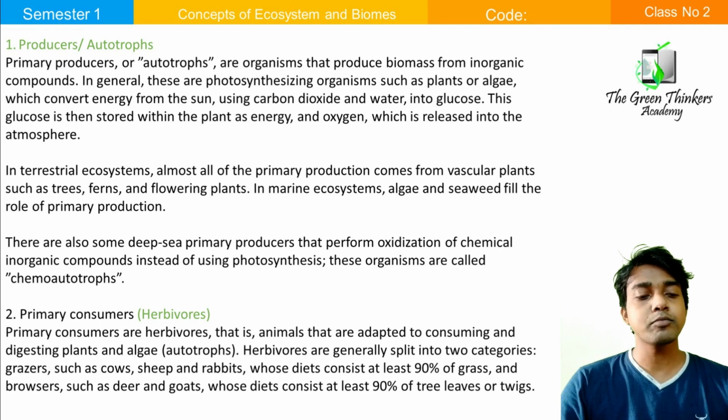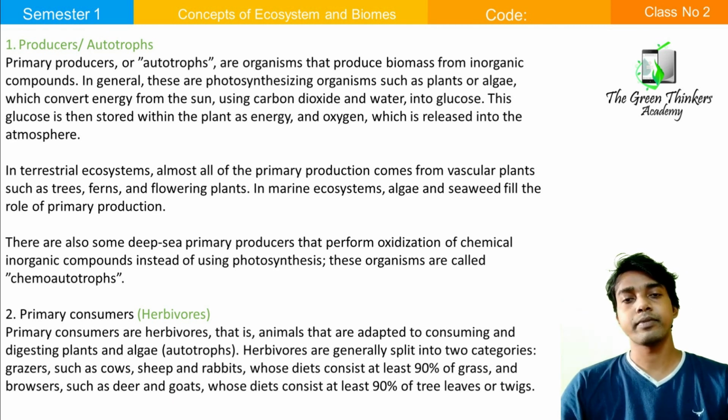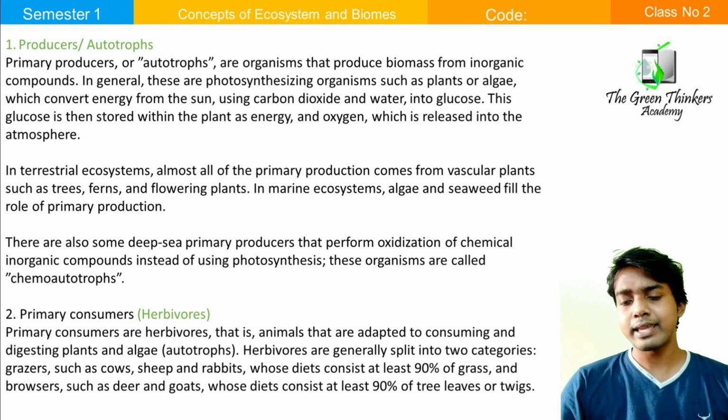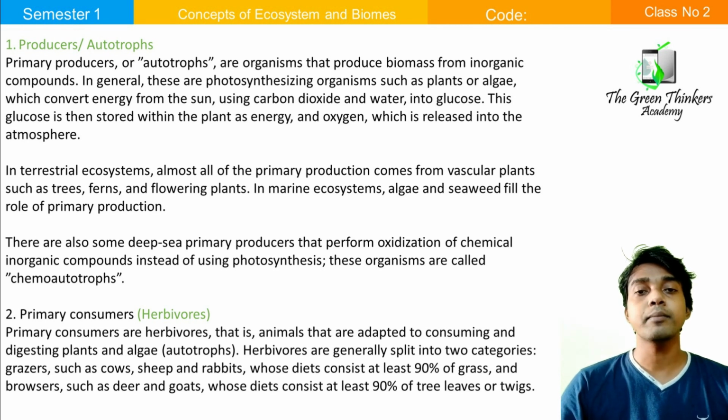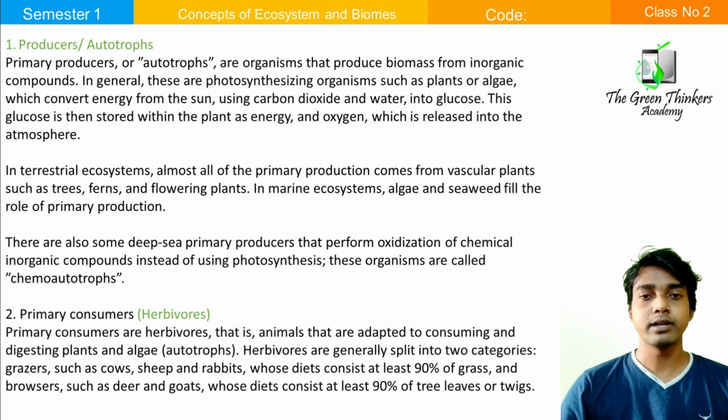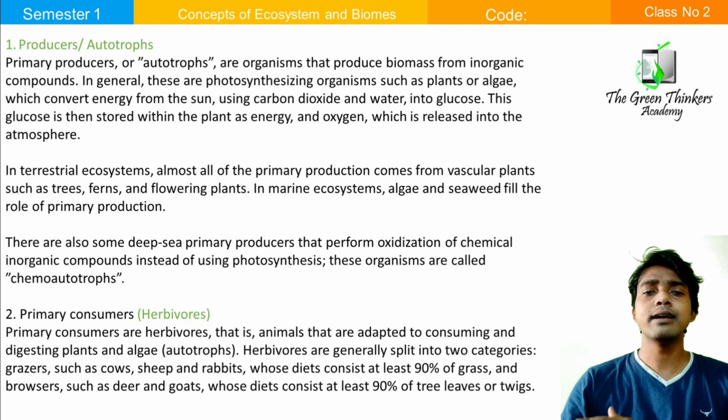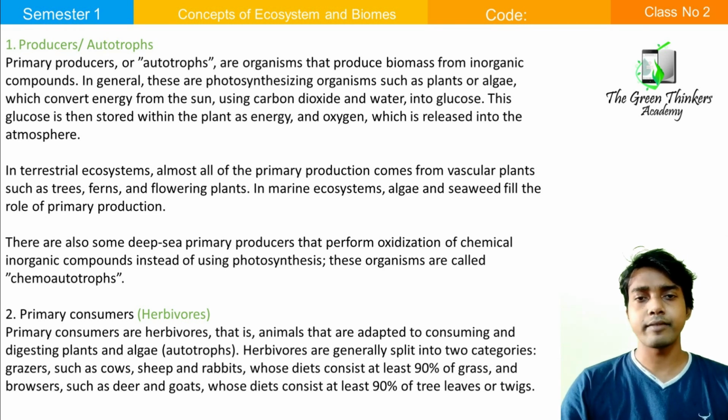Now come to the primary consumer. Who are the primary consumers? Primary consumers are those organisms which feed on the producer. They live their life by feeding on the producer. Suppose in a grassland ecosystem, who is the producer? Producer is the grasses. Now, who are the primary consumers? Primary consumers may be small grasshoppers, small insects, small rabbits. They eat the grasses directly for surviving. So they are the primary consumers.